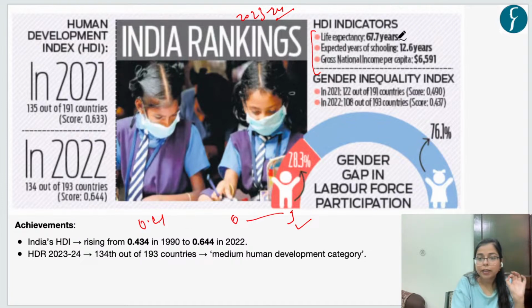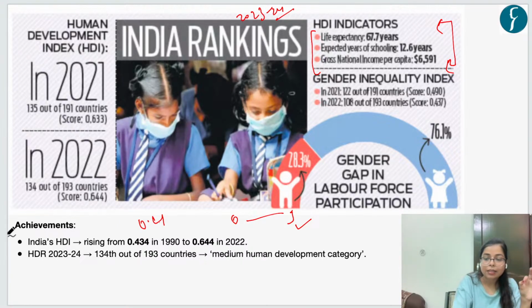Our life expectancy has increased, presently it is 67.7 years. Our expected years of schooling have increased, and are 12.6 years. And the gross national income per capita has also increased, presently around $6,591. Okay, so these are some indicators which show India's progress in the Human Development Index.